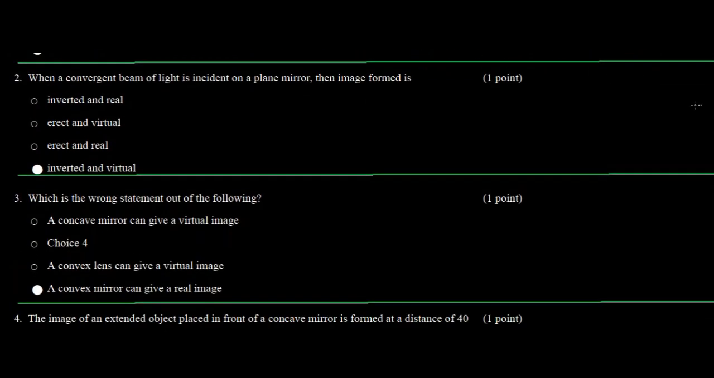Let's move to the next problem. When a convergent beam of light is incident on a plane mirror, the image formed is. See, if convergent light is being incident, then in the image the head part will be at the bottom and the tail part will be at the top side, right? So it will form an inverted image, but it will be virtual. So inverted and virtual will be your correct answer.